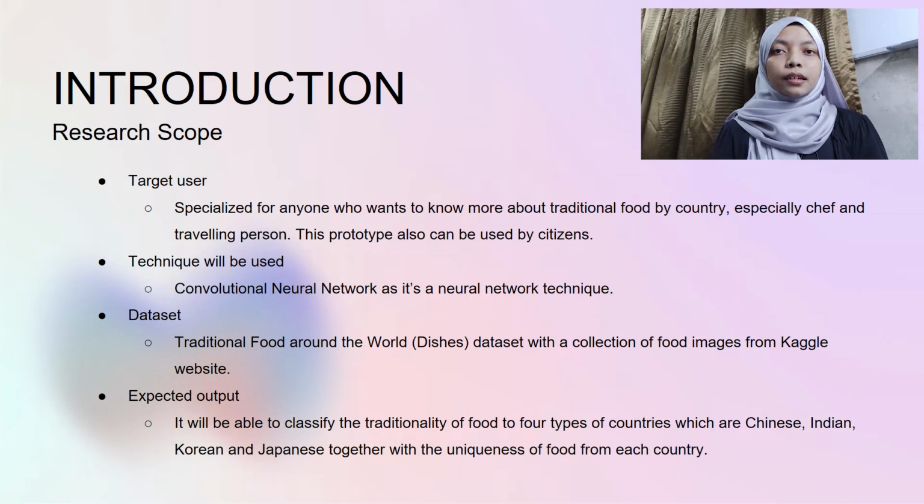And the last one, expected output. This system will be able to classify the nationality of food into 4 types of countries, which are Chinese, Indian, Japanese, and Korean, together with the uniqueness of food from each country.